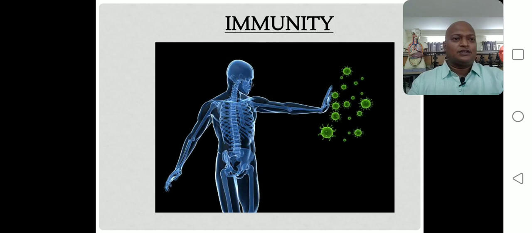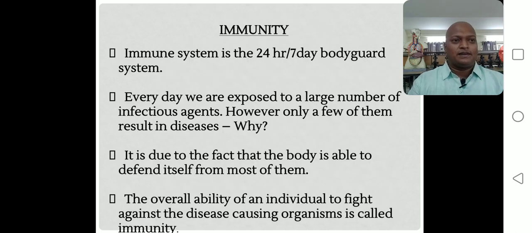So what is meant by immunity? Nowadays we hear this word so many times, and so many people are discussing immunity. So what is meant by immunity? The immune system is the 24 by 7 bodyguard system. For the human body, the immune system protects from different types of organisms.